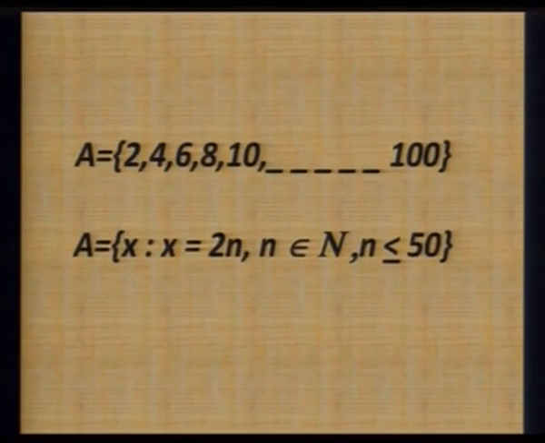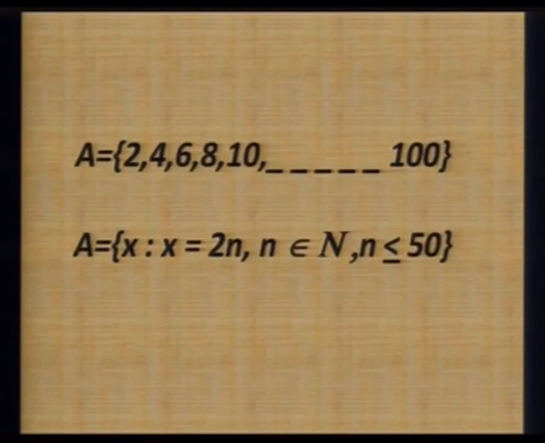So I put the value of n as n less than or equal to 50. So all elements from 2 to 100 are defined by X is 2n, an even number, where n is less than or equal to 50, so automatically by way of 2n it will become less than or equal to 100.